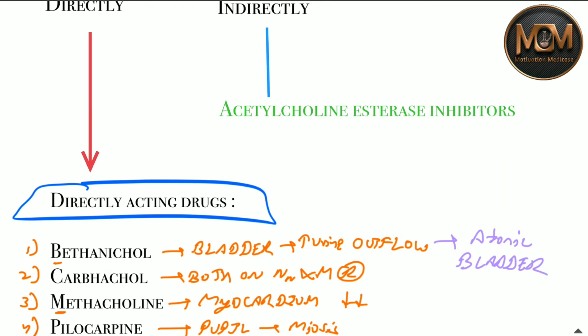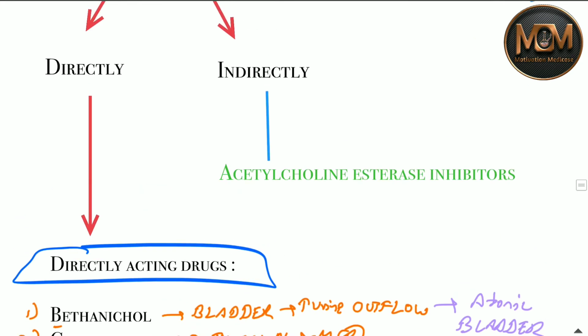Now methacholine starts with the M, so it works in the myocardium. In the myocardium, parasympathetic stimulation will decrease the heart rate and the contraction. The other one is pilocarpine, it starts with P, and works in the pupil, causing miosis, which is useful in glaucoma. And in the heart it works in the case of tachycardia. So these are the directly acting drugs.